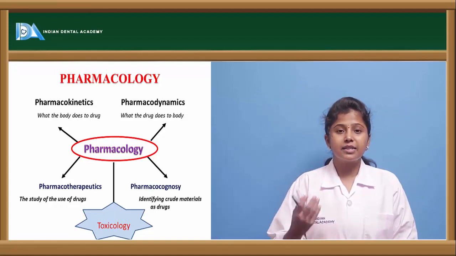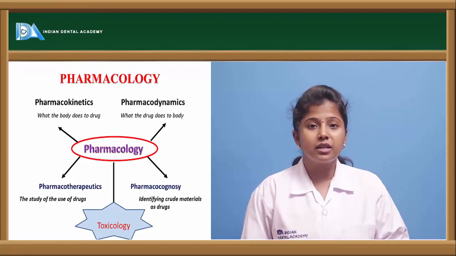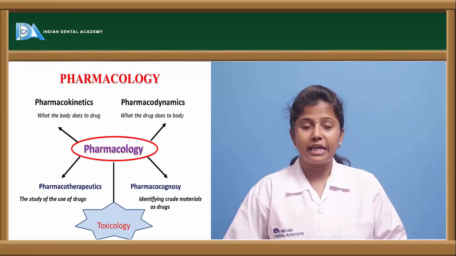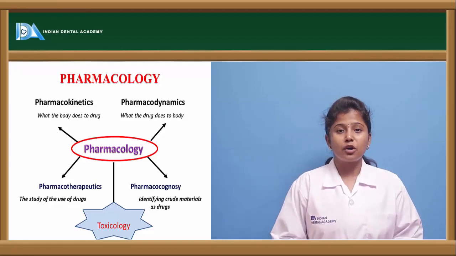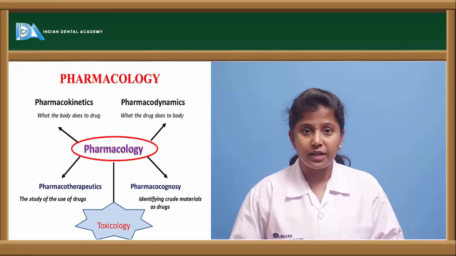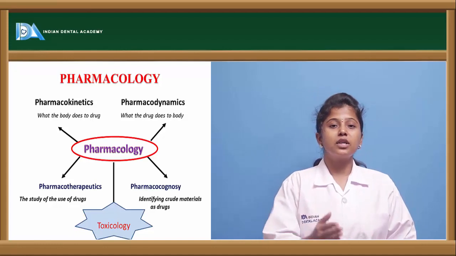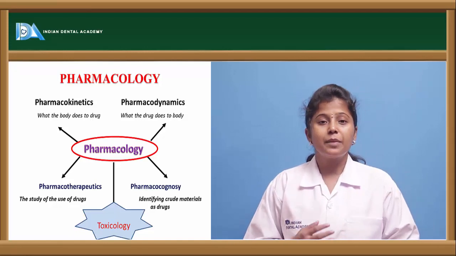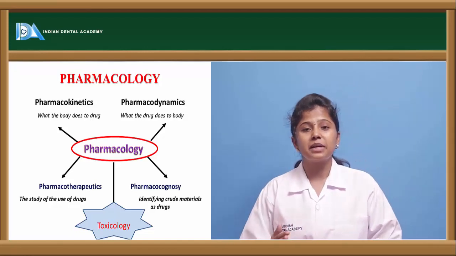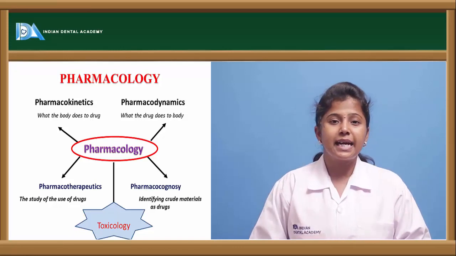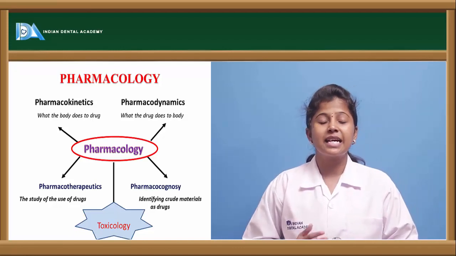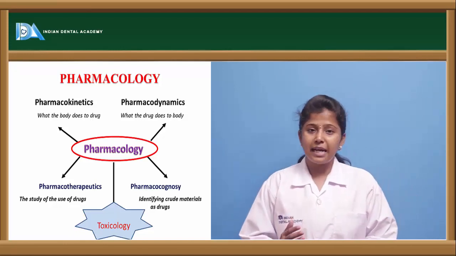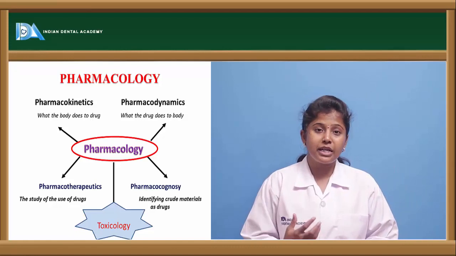Once the drug enters the body, it undergoes various processes. First it gets absorbed. After it is absorbed, it gets distributed all over the body. After distribution, whatever the remaining or leftover product is, it gets metabolized. The metabolic products that are formed are eliminated out of the body. This is the ADME process: absorption, distribution, metabolism and elimination. This is what our body is doing to the drug.